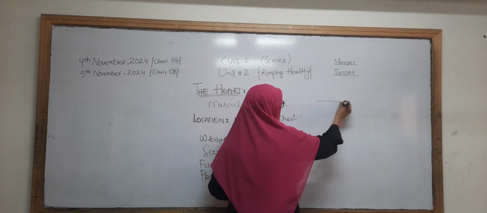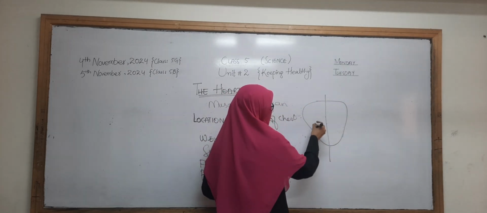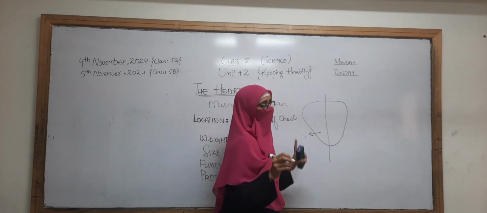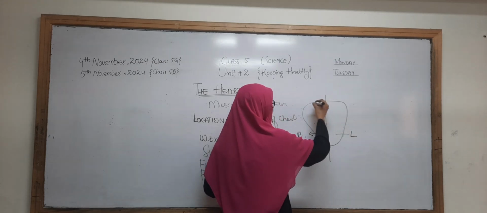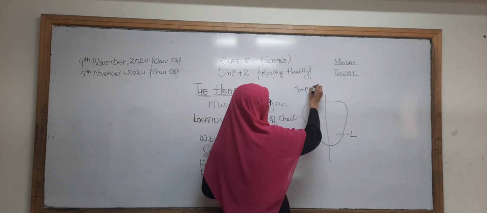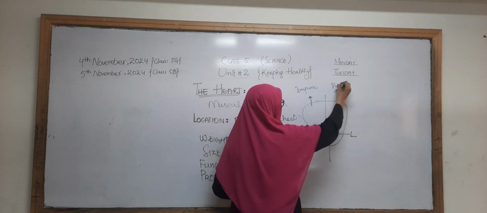If we divide the heart into 2 sides, this is our right side and this is our left side. The right side of the heart has the impure blood and the left side has the pure blood.